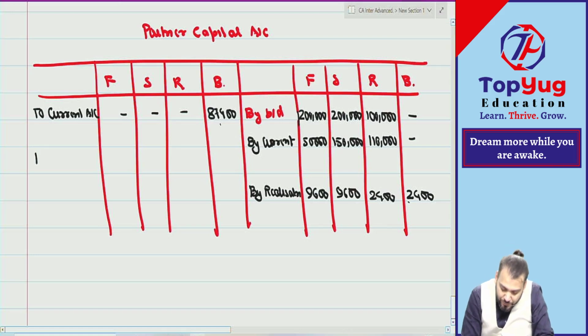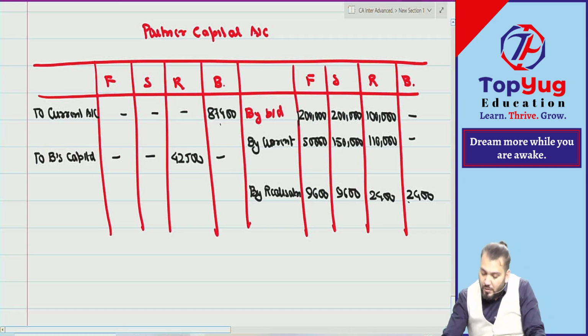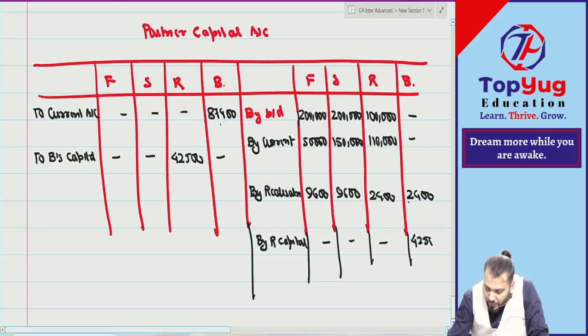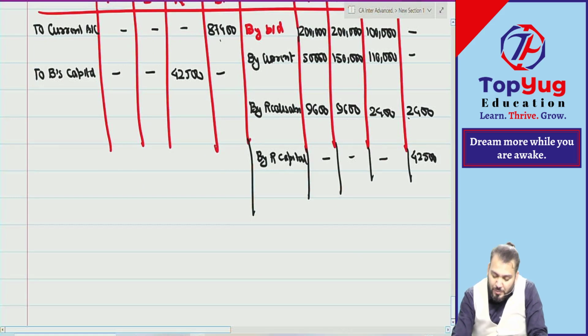To whom do we return? To B's capital account. What is the amount? 42,500. So R will be debited, and by R capital, B will be credited 42,500. Now it becomes the insolvency loss.